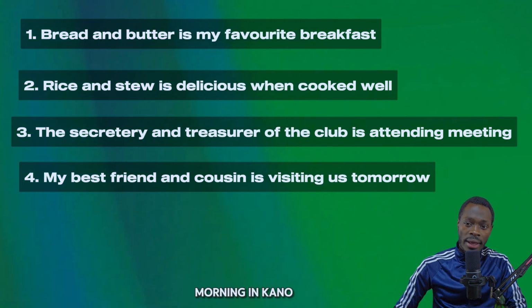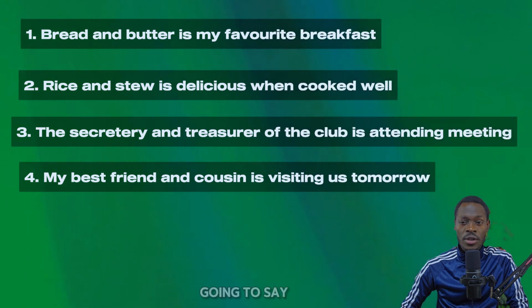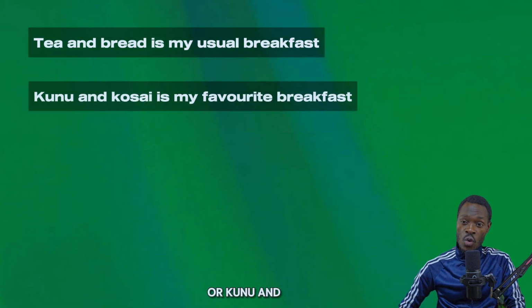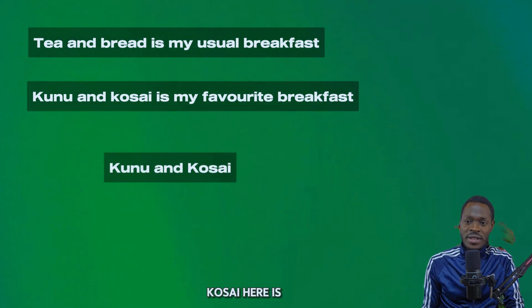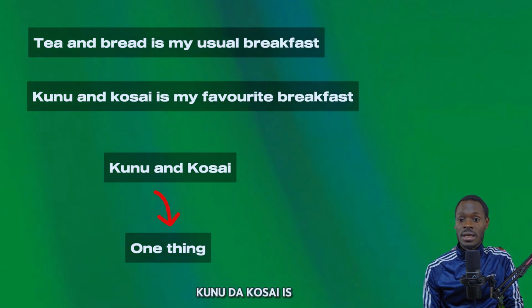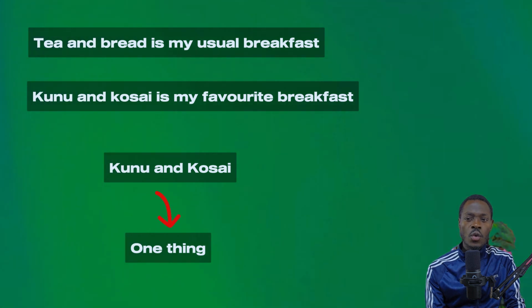Imagine a typical morning in Kano. Your best friend asked you what you had for breakfast. What are you going to say? You might say, tea and bread is my usual breakfast here. Or kunu and kosai is my favorite breakfast. So kunu and kosai here is one thing. Kunu and kosai is referring to what? Just a single food combination.